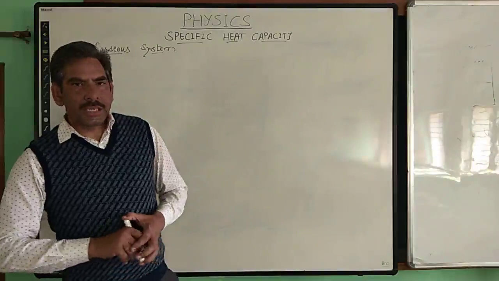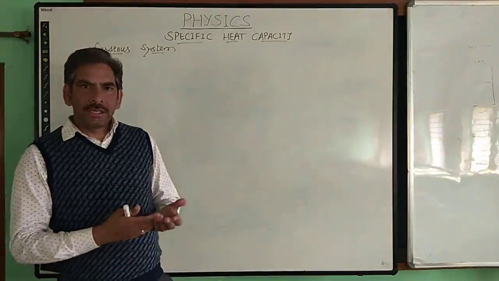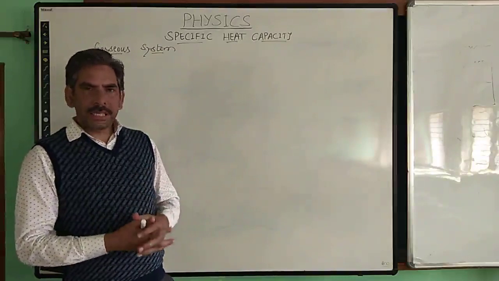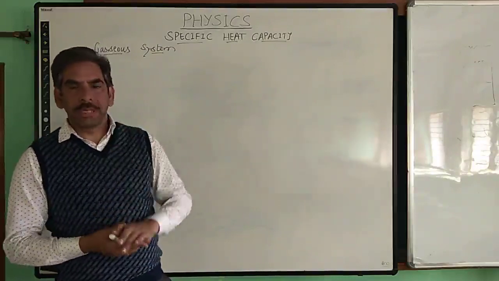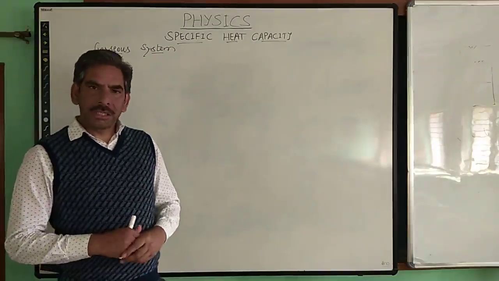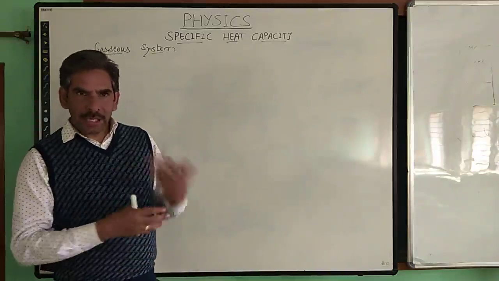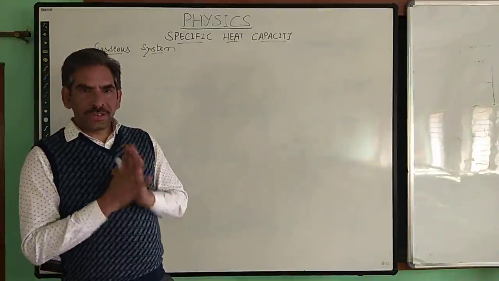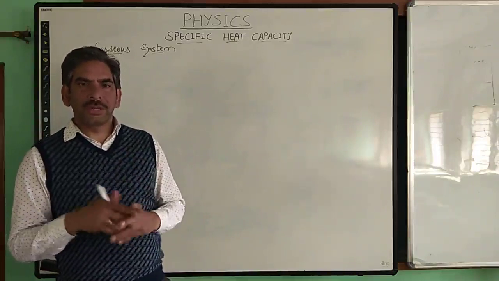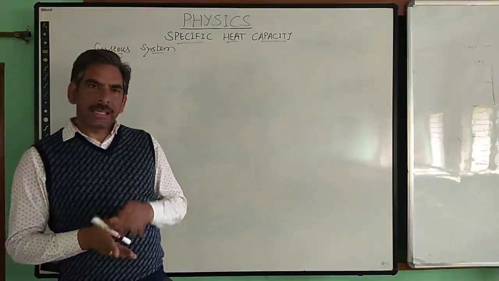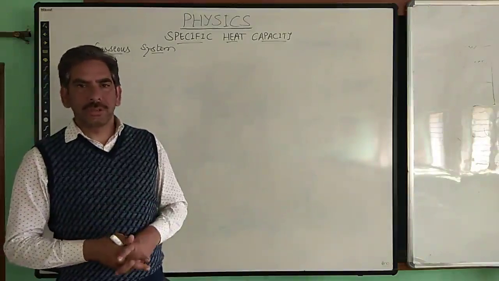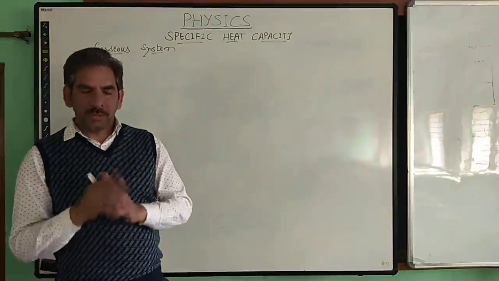In the case of gases, whenever some heat is given to a gas, or taken from the gas, its volume changes sharply and also its pressure changes sharply. So at the same time both volume and pressure change. In order to define the specific heat capacity in the case of gases, we have to keep at least one of the parameters constant. Only then we can define the specific heat of a gas.